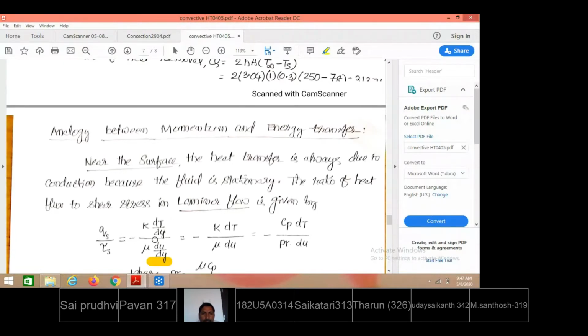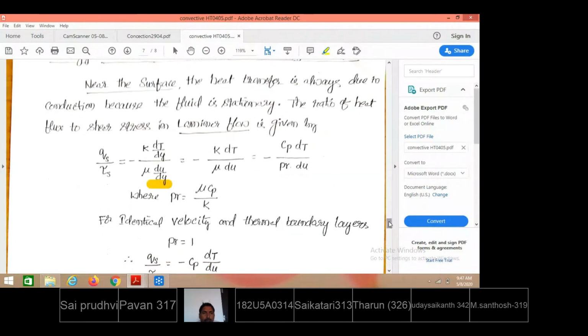On that condition, the heat transfer in the first layer over the plate surface is taken as minus k dT by dy. This is taken from Fourier's law. From fluid mechanics concepts, what is the shear stress? Between the plate surface and the first layer, there is the velocity gradient du by dy. Then the shear stress here is mu into du by dy. Now when qs by tau s is taken, dy gets cancelled, giving k dT by mu du.